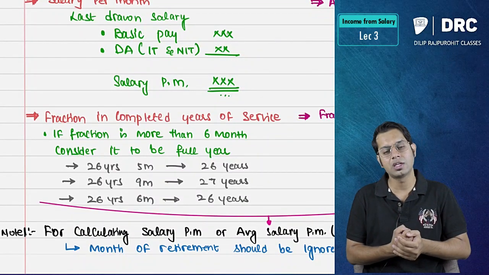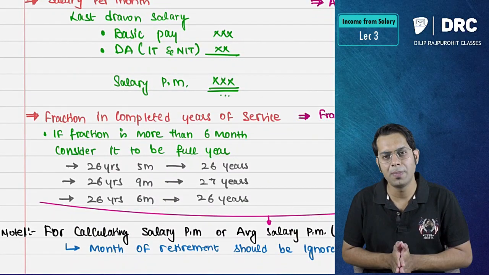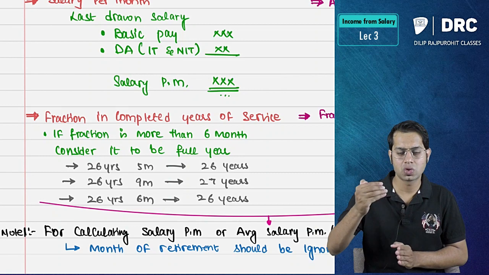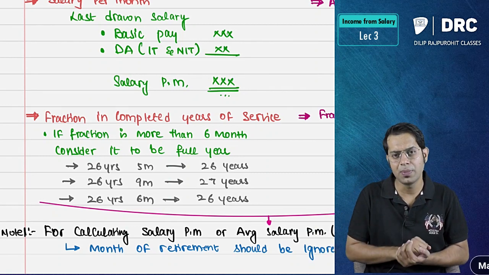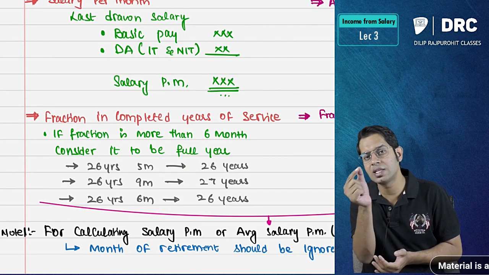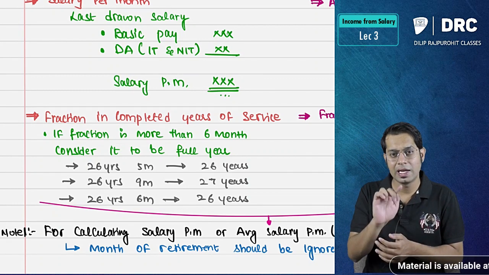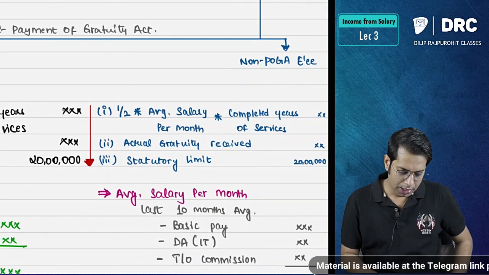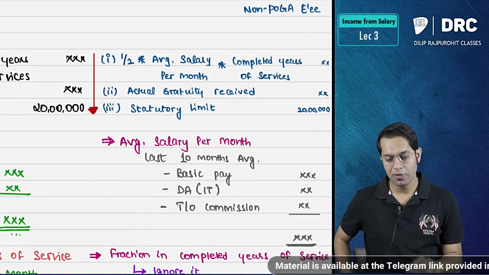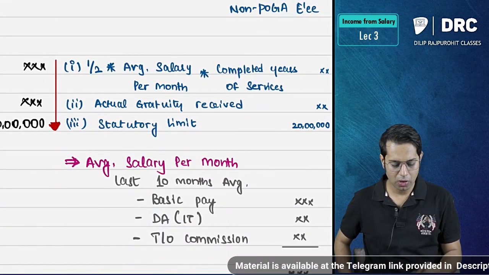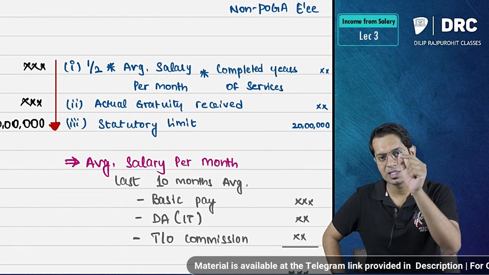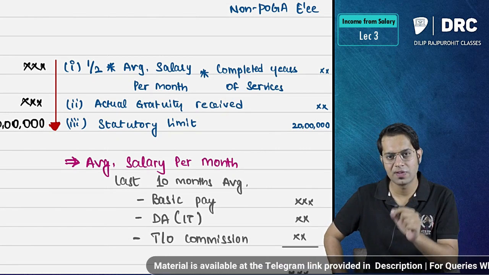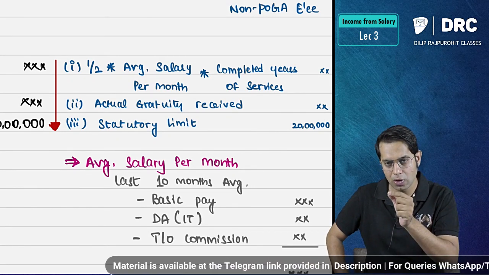Completed years of service means number of years you have completed in that particular company. If there is a fraction in completed years of service, if the fraction is more than 6 months, then take it to be a full year. This is applicable only in case of POGA employee. Then sir, what if I am a non-POGA employee? If you are a non-POGA employee, then you should take half of average salary per month into completed years of service, or actual amount of gratuity received, or a limit of 20 lakh rupees.